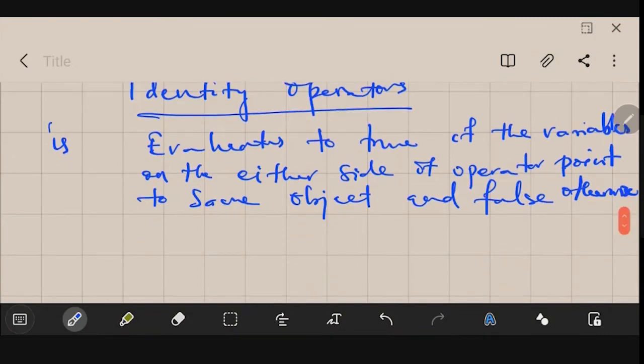Then there is is not, which is just the opposite of it. If it is not present, it will be true; if it is present, it will be false.